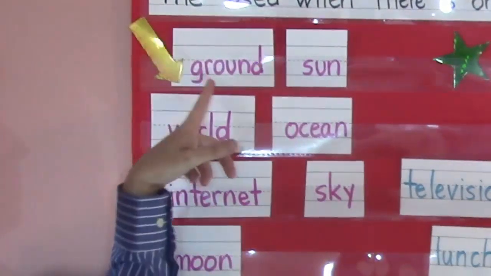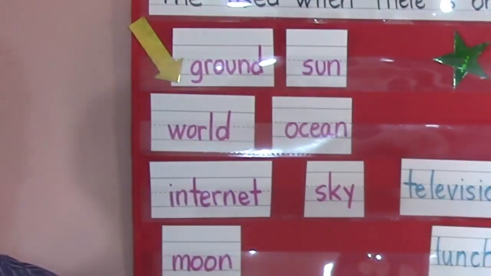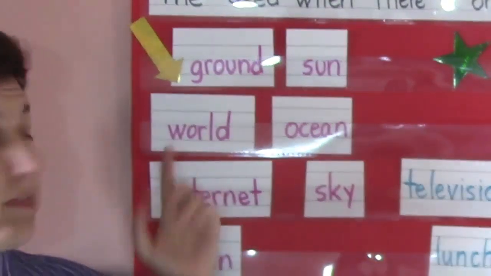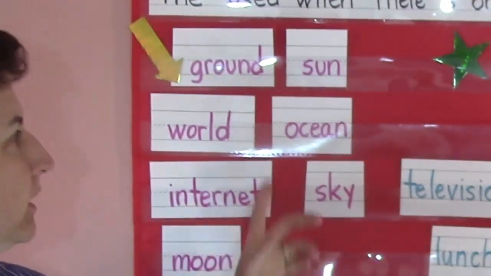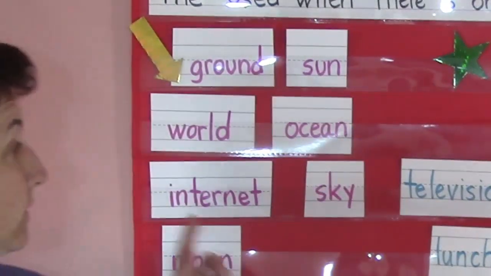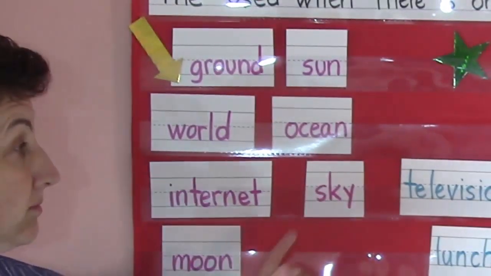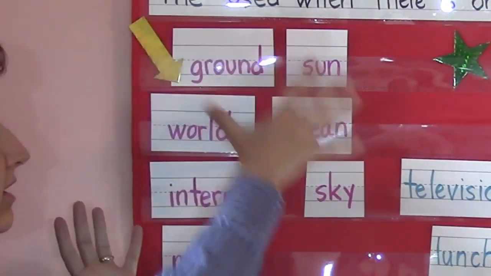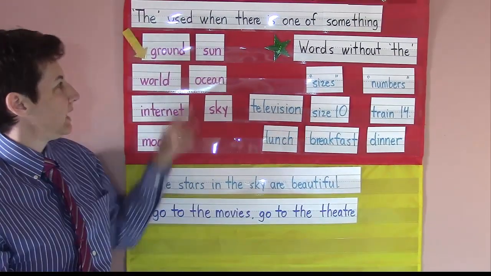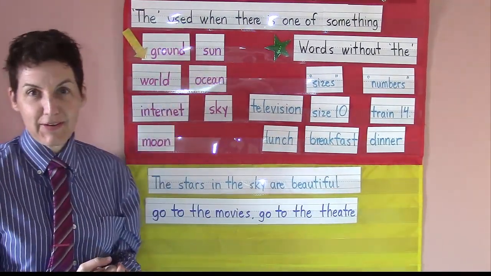All right, so now here are some words that we always use the word "the" with. So I say the ground, the sun, the world. What's happening in the world right now? The ocean, the internet, the sky, the moon. And because there is only, well, again, we have an exception with ocean, okay?